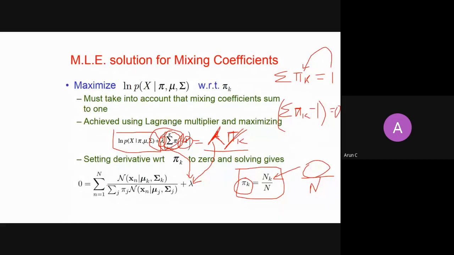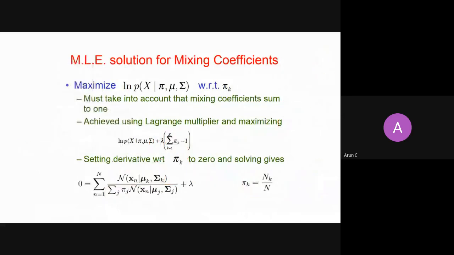And as I showed you there, if you take the derivative of the log term, the summation will come down into the denominator, and in the numerator, because you are taking a derivative with respect to pi k, the pi k will go away and the product term will be this normal term, which is left out. So this is how you can write it.